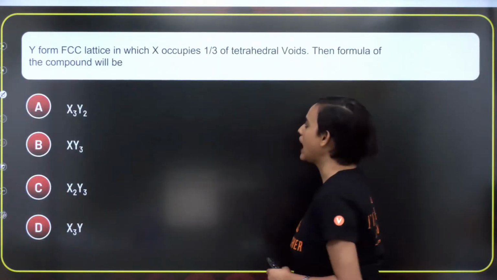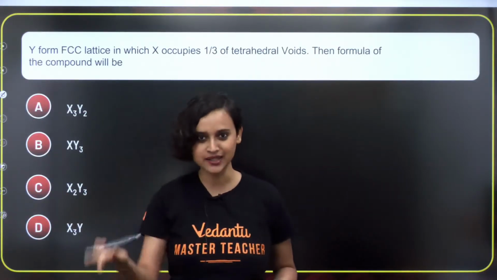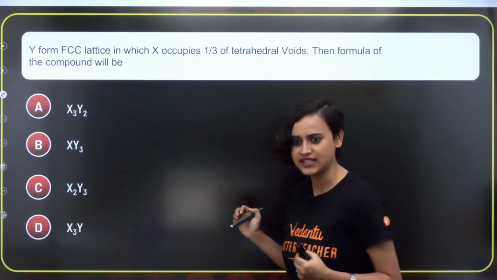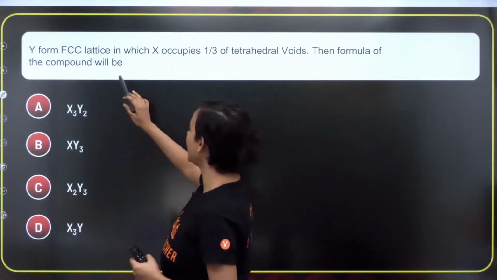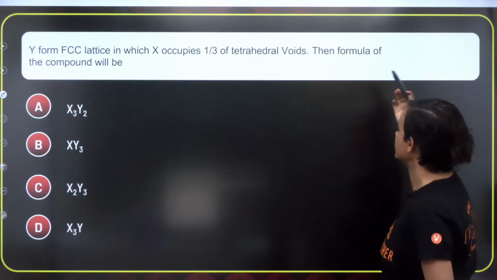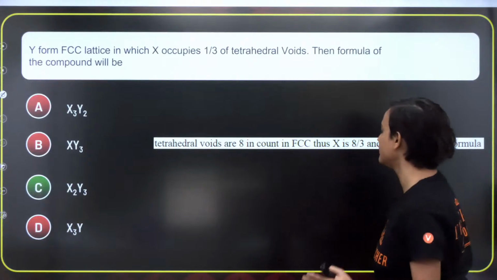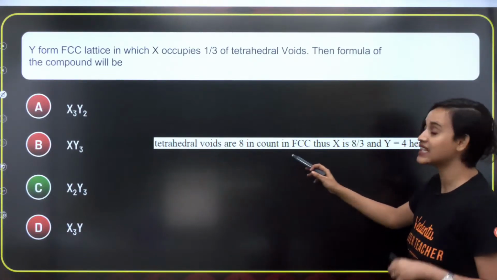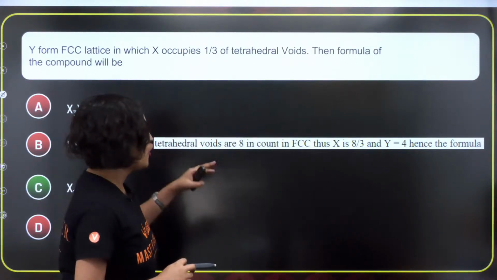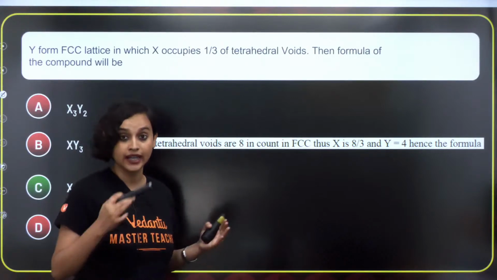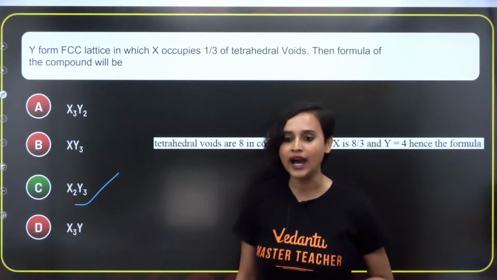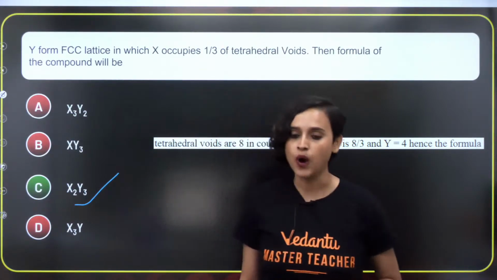All right, moving on. Y from FCC lattice. We did this in the Predictor mock test. Do you remember? So Y from FCC lattice in which X occupies 1/3 of tetrahedral voids, then the formula of the compound will be very simple, very easy. Once again, guys, tetrahedral voids are 8 in the count in FCC. Thus, X is 8/3 and Y is 4. So the formula is going to be X2Y3.